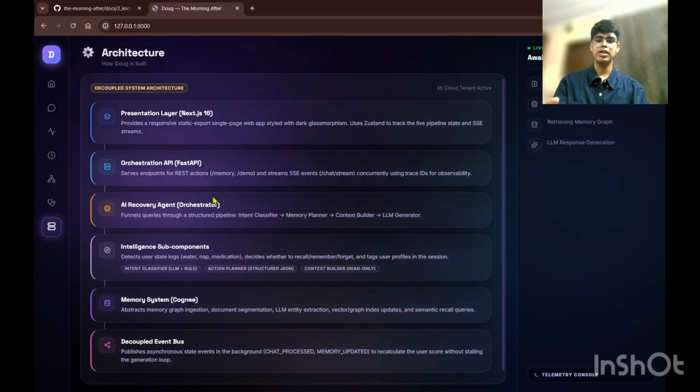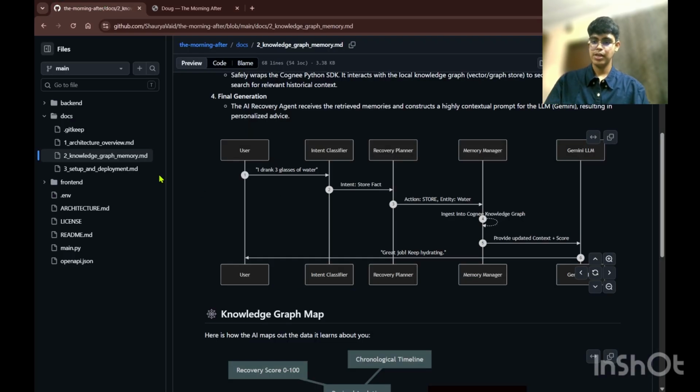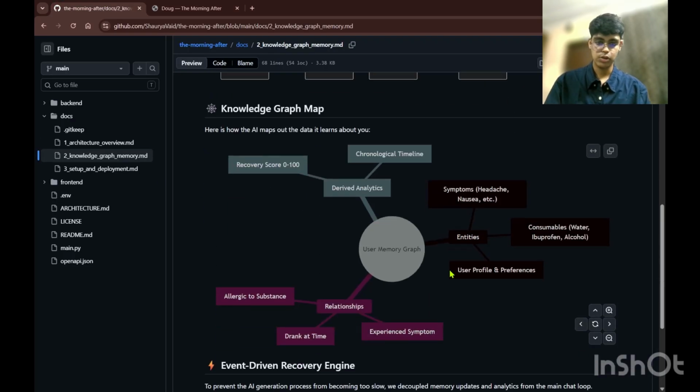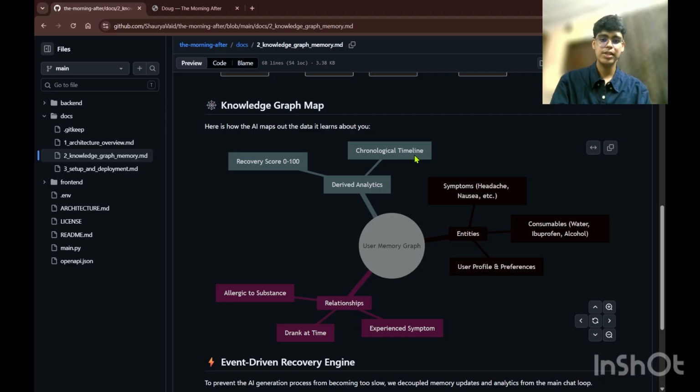So the front end you've already gone through. Let me come back here and go through the graph with you. There's a chronicle timeline and derived analytics with the user memory graph. That's basically how it works. And here the entities, I have kept as symptoms like headache and nausea, and consumable things like water, alcohol, or ibuprofen. Because if